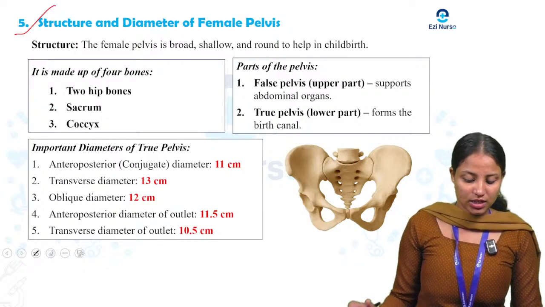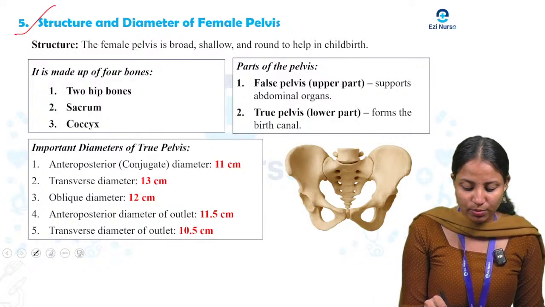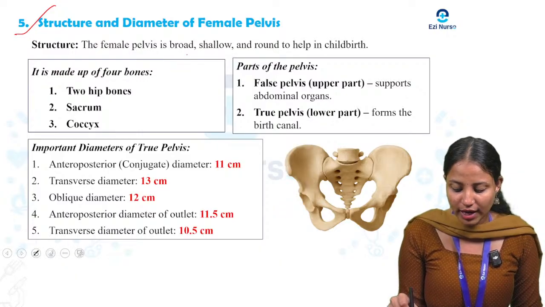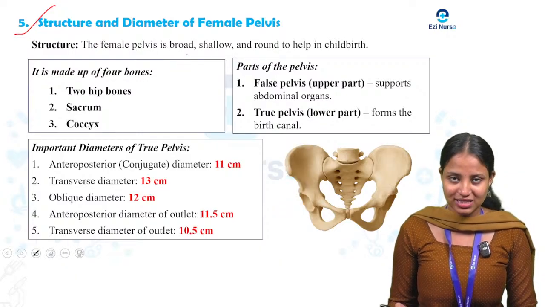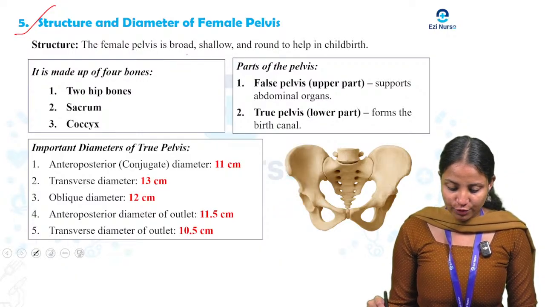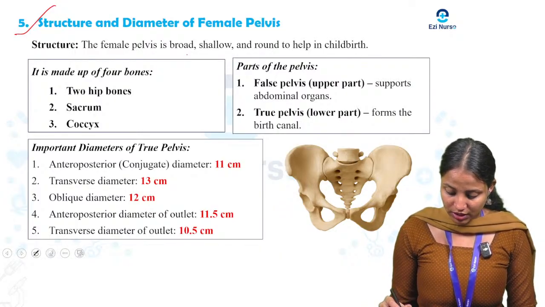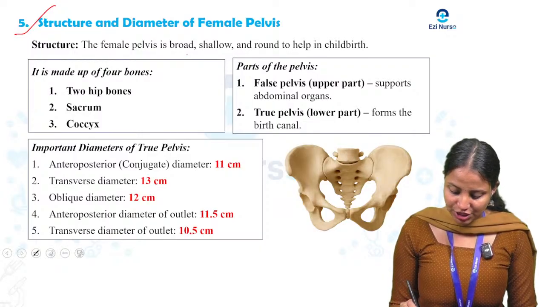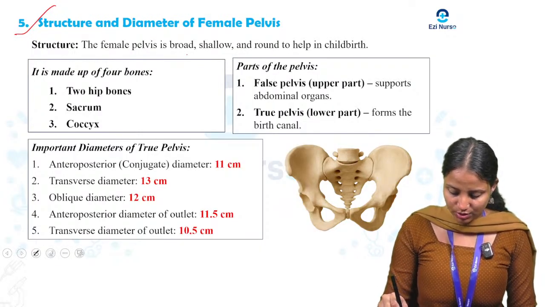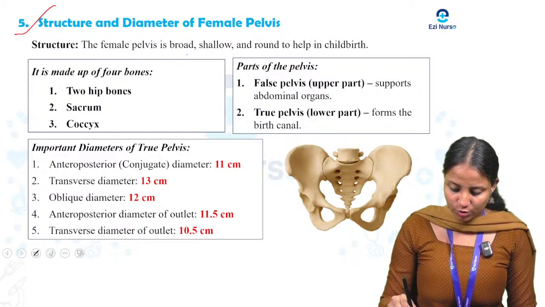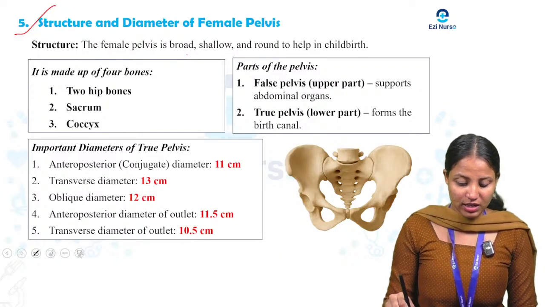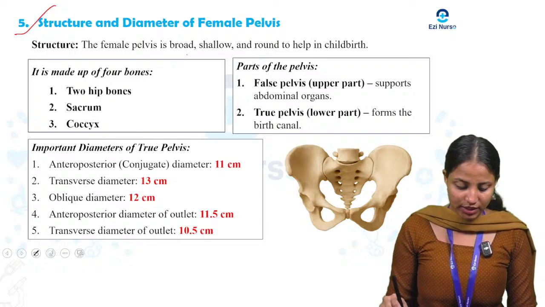So here, what is the structure? The female pelvis is a broad, shallow, round structure that helps in childbirth. You can see in the picture the female pelvis. It is broad, and it is shallow, and it has a round shape. So in a round form, that is known as the female pelvis: broad, shallow and round for childbirth.